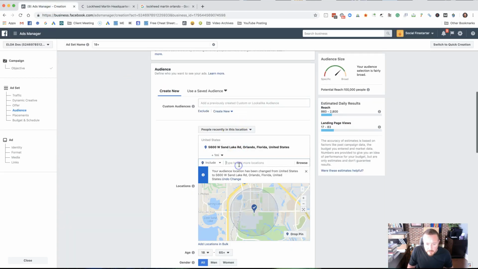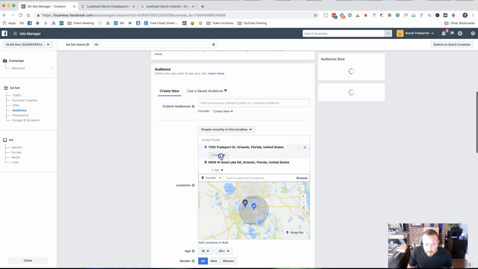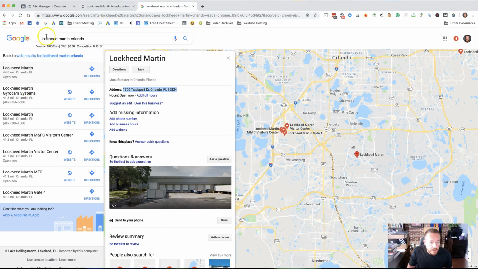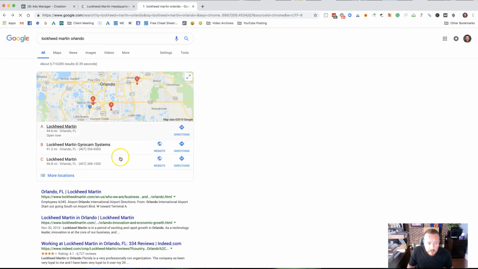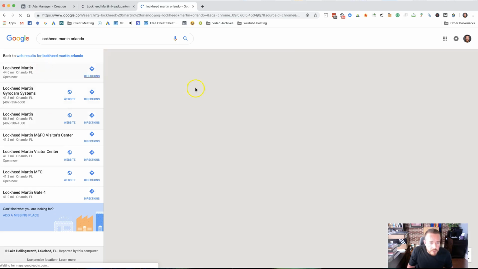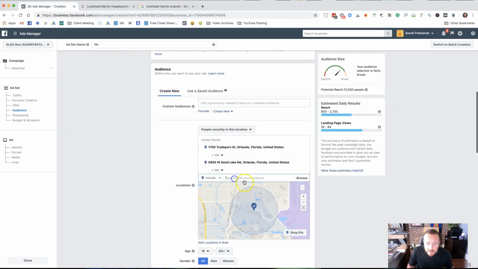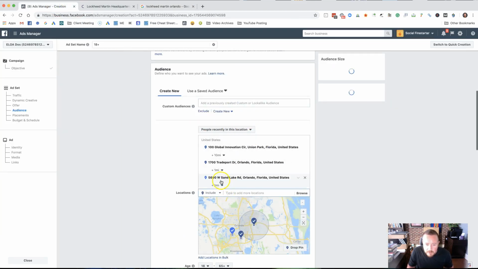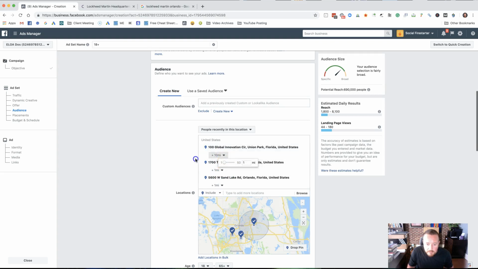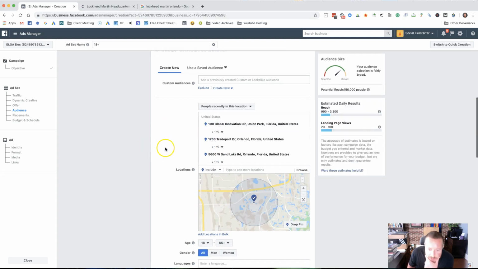like this. This is the second one. So you do that there. 1 mile, and then hold on, Lockheed Martin. Sorry, Lockheed Martin. Don't mean to get you sued. I'm sure they can take it. All right, so that's this one. Innovation Circle, 10 miles. There we go. Now we've got basically anyone that's been within 1 mile in the last 7 days of any of these 3 addresses, and that's how we can narrow it down by location.